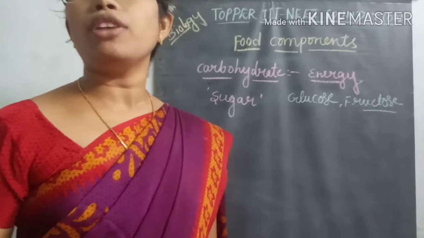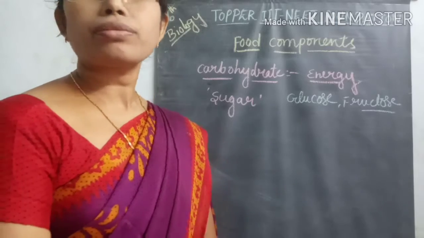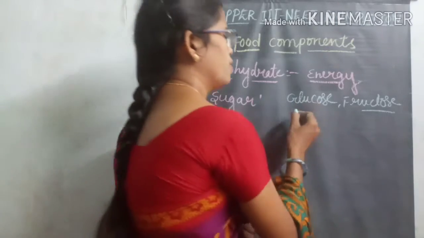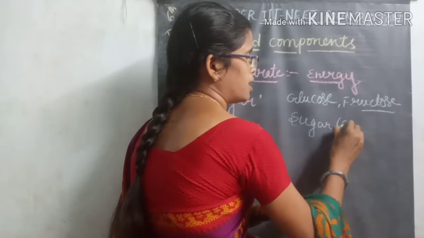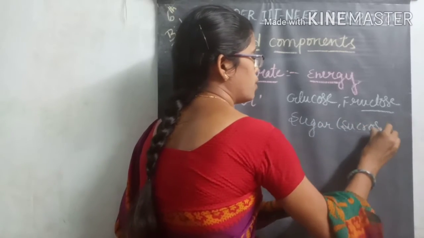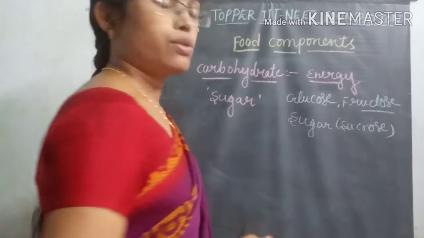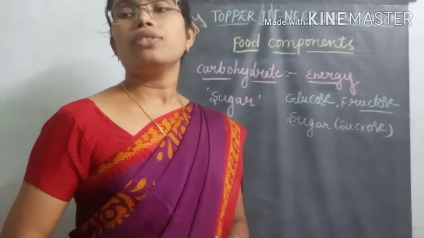Or for example, if you are using sugar, the sugar is nothing but sucrose, one of the food materials.